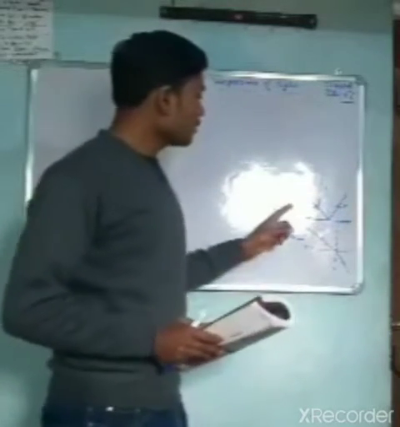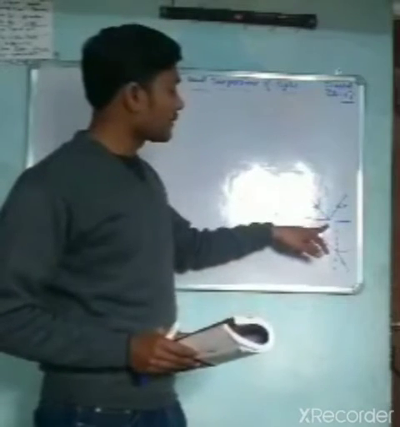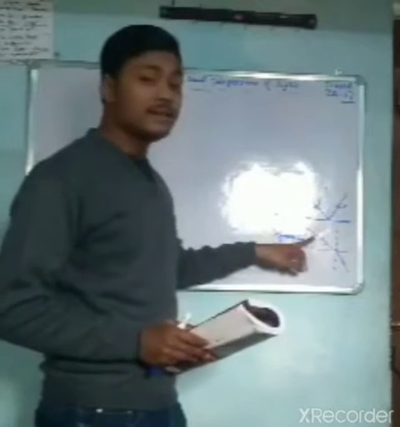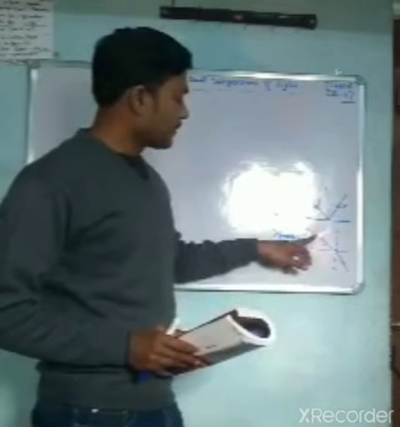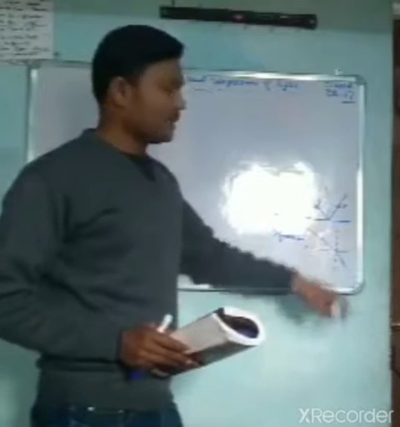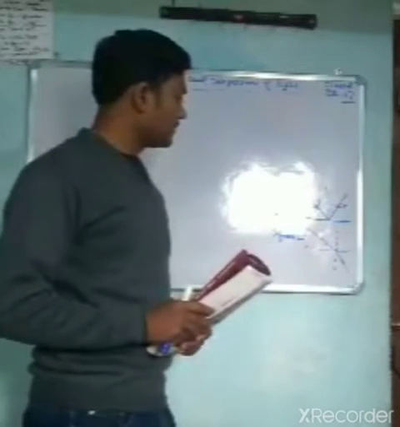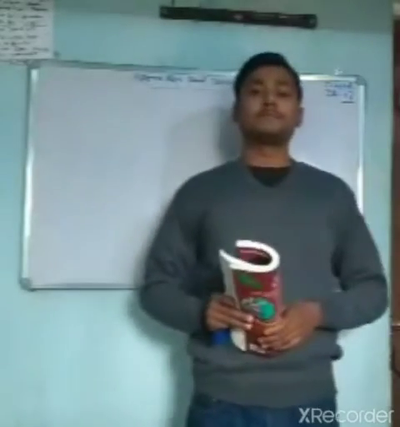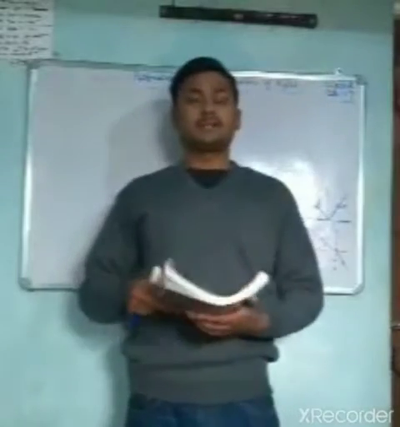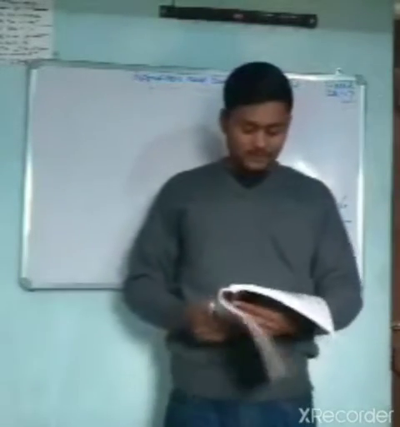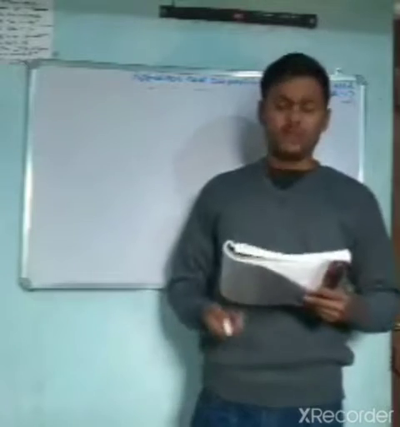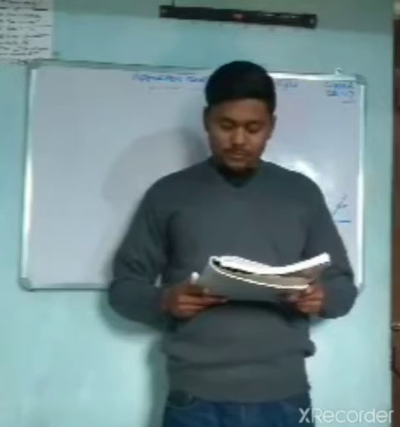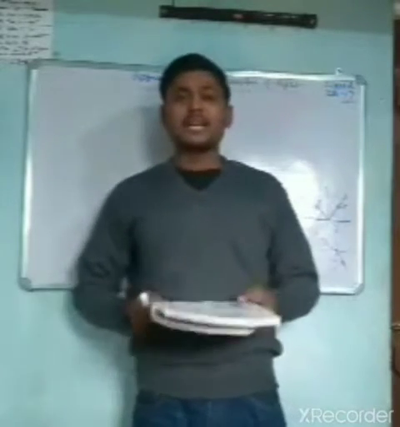Okay, so whenever light strikes a surface and bounces back in another direction, that is said to be reflection. But whenever a light ray enters into a different medium, then it is said to be refraction. So if a ray of light enters from one medium to another medium, then it is said to be refraction. We will see in this chapter about refraction. Light passing from one medium to another medium is known as refraction.